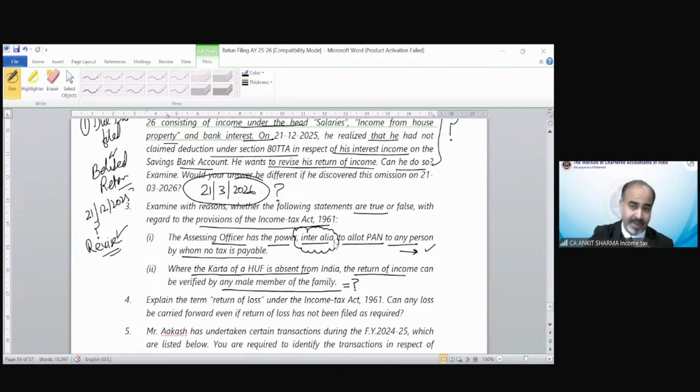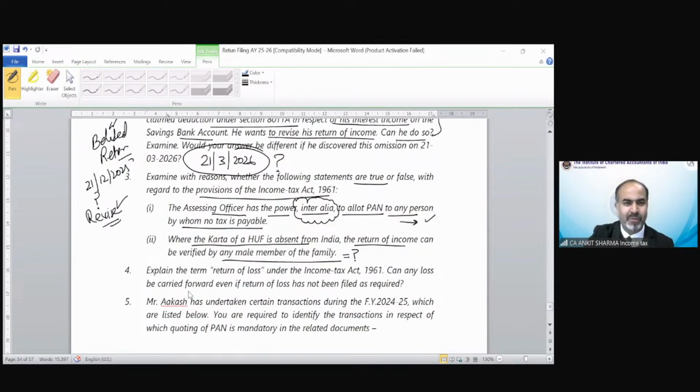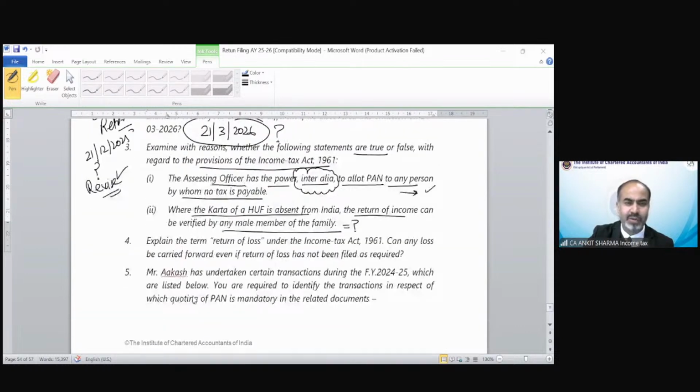Any adult member. Not any member, that is the wrong answer. If you are saying any member, that is the wrong answer. The teacher will not give you marks. Any adult member, because a member could be a minor also, but he cannot sign it. So any adult member is the correct answer in this case. Clear? Questions number 4 and 5 are theoretical, so you can go through the theoretical provisions of those questions.